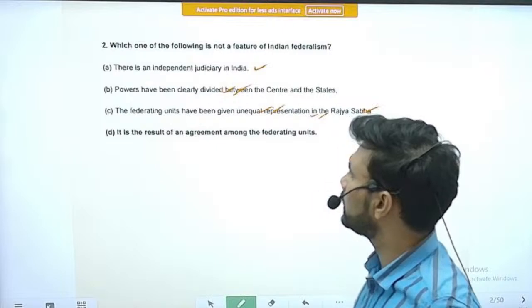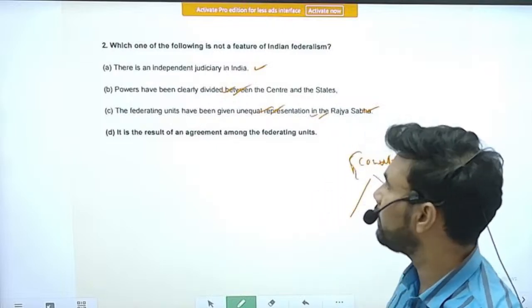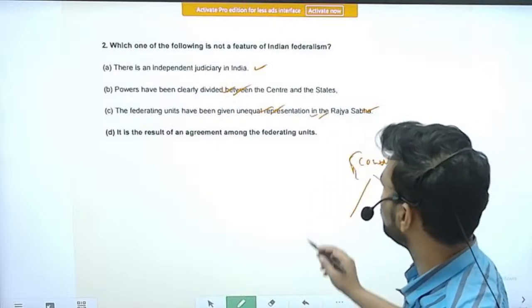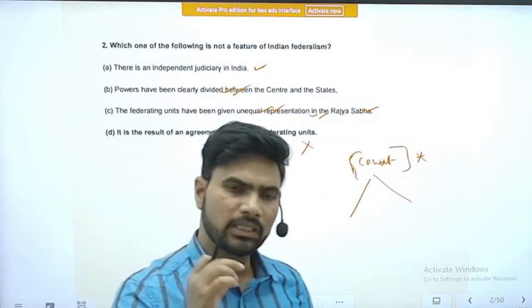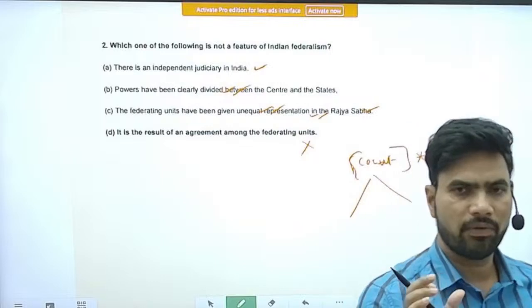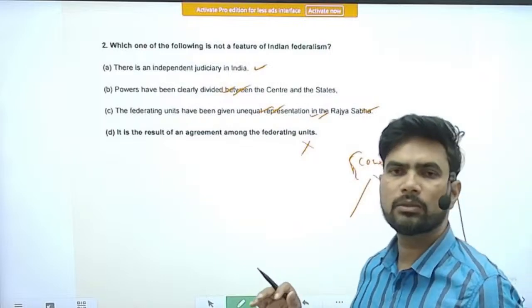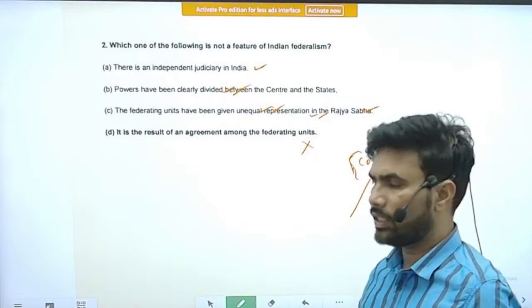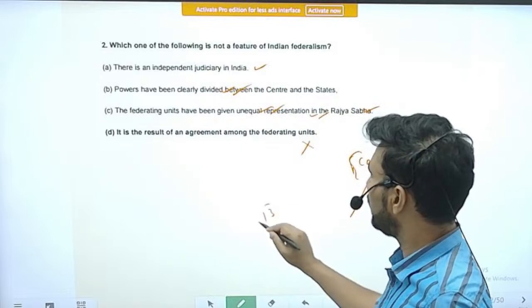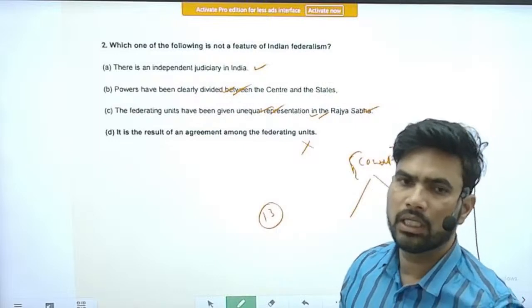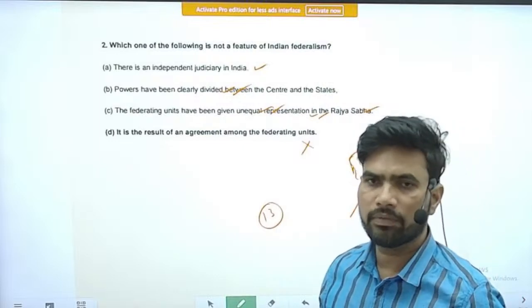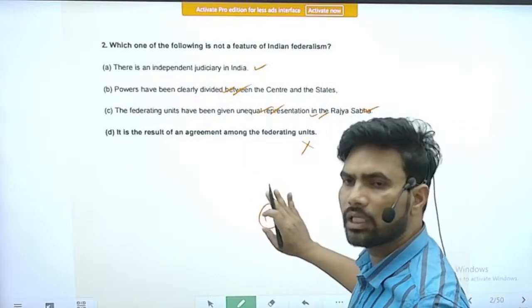Option D, it is the result of an agreement among the federating units. So generally the federation will be formed like this. The best example is again the United States of America. That federation has been formed with the agreement among the states. Once the American War of Independence was over, the 13 colonies came together and formed the federation. However, that is not the case with India.